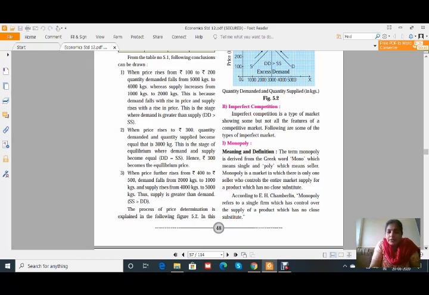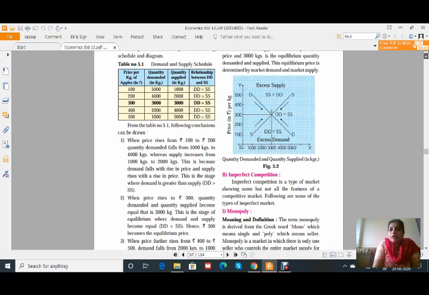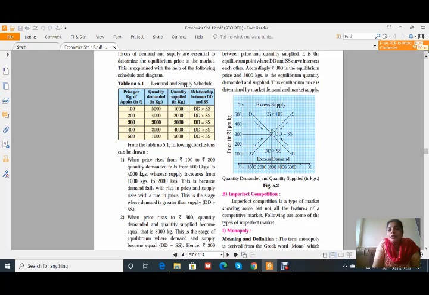The process of price determination is explained in the following figure. You have to go through this figure. The figure is very simple, you can easily calculate, and therefore Marshall has shown it as scissors. What can we say about the scissors? It is just like demand and supply when they cross each other, and that point E is the equilibrium point. See the last sentence of the paragraph above the figure: this equilibrium price is determined by market demand and market supply. Okay, I think all of you are getting clear about this.